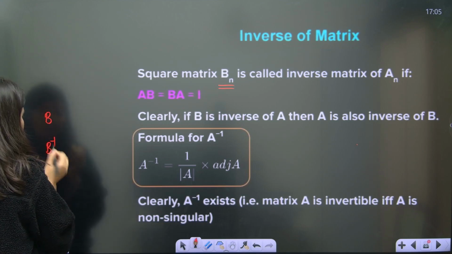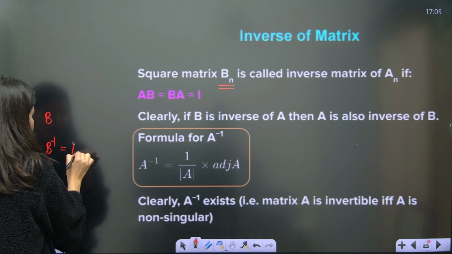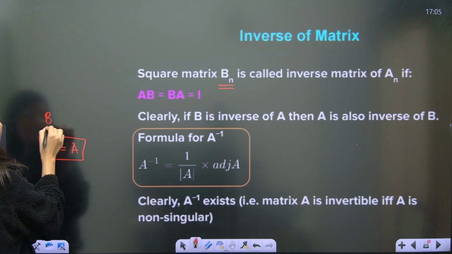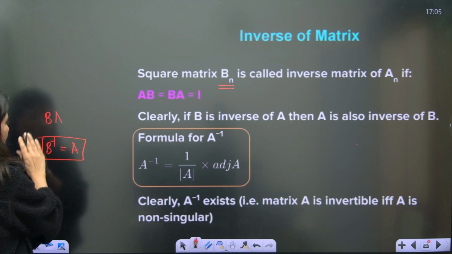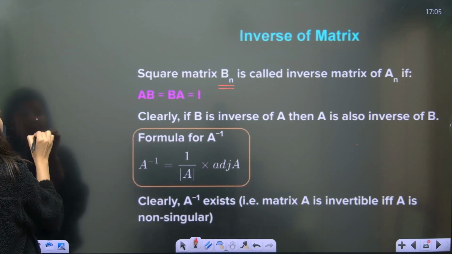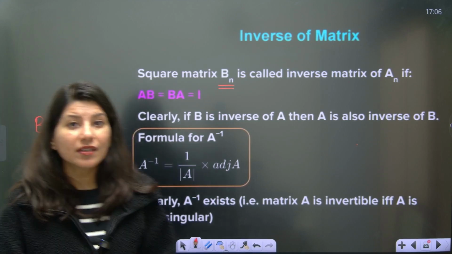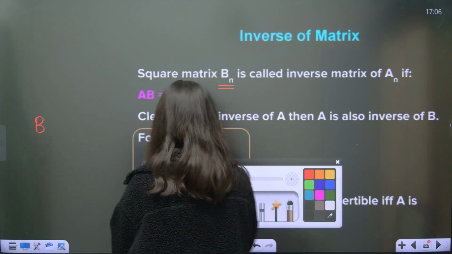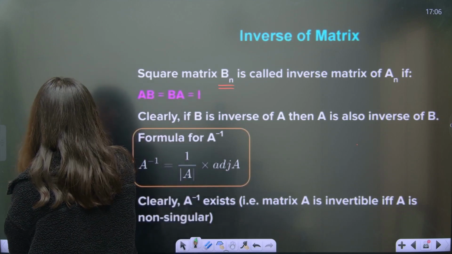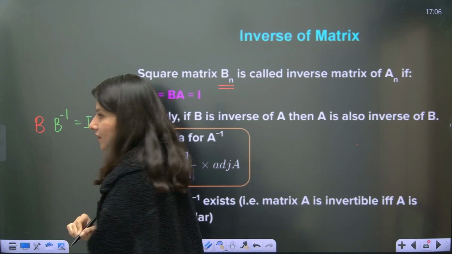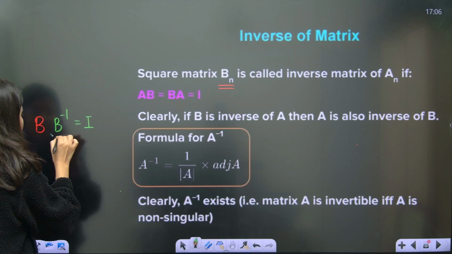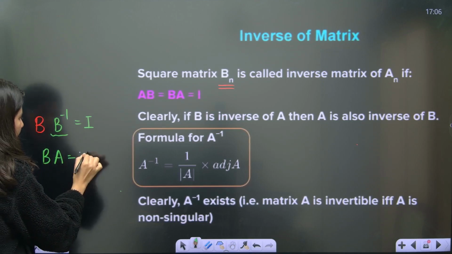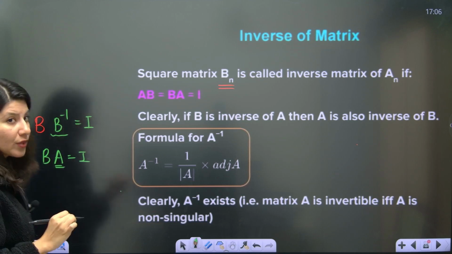B inverse is the matrix which, when multiplied with B, gives the identity matrix. So this A is what we are looking for.